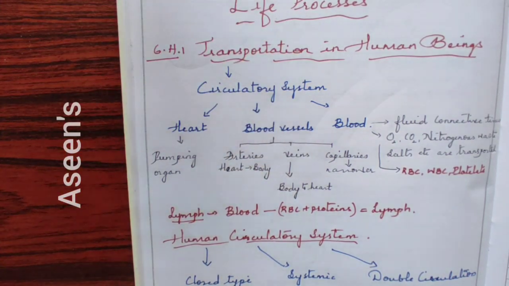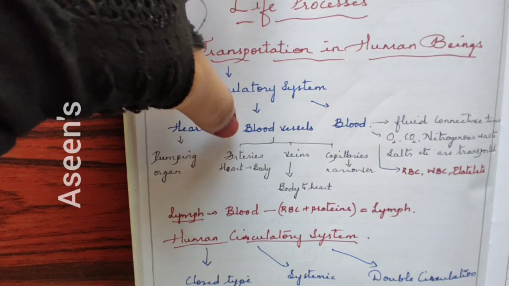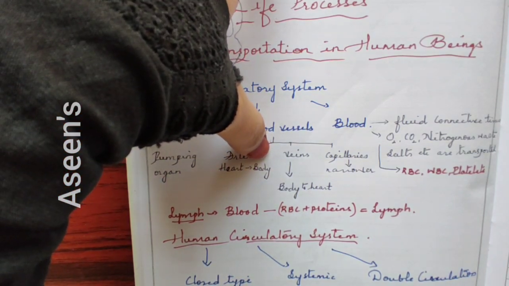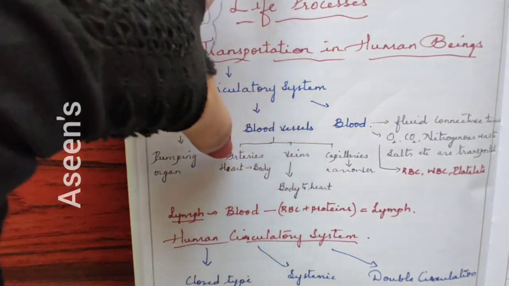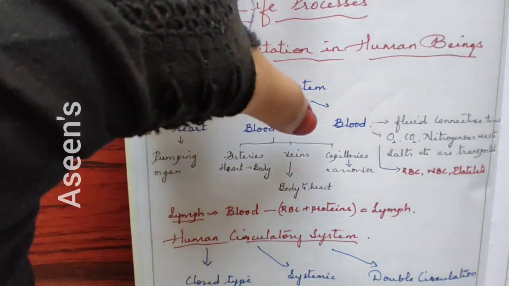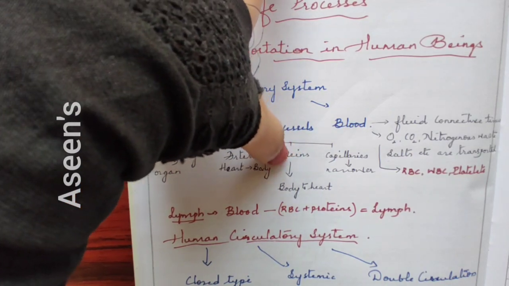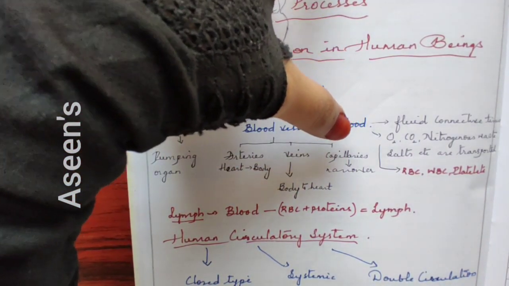It's one way, from body to heart will never happen in arteries. Whereas veins are the opposite of the artery: the blood will move from body to heart.